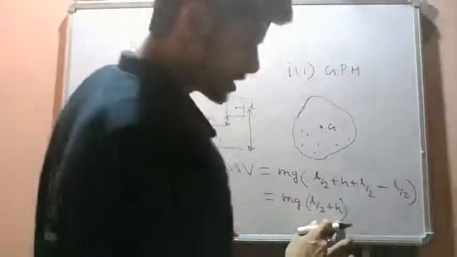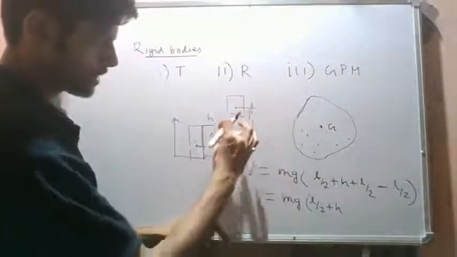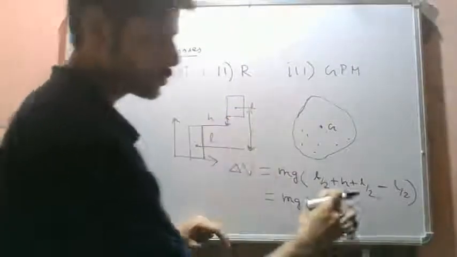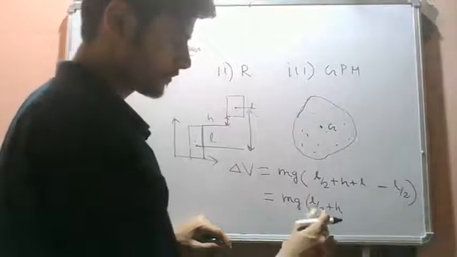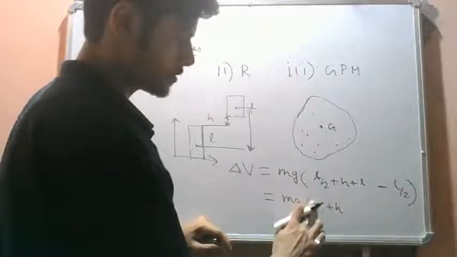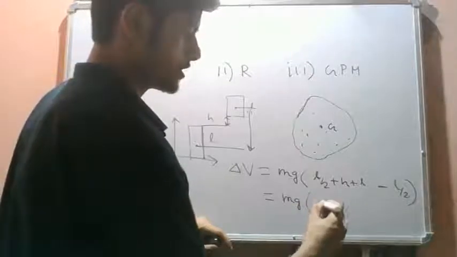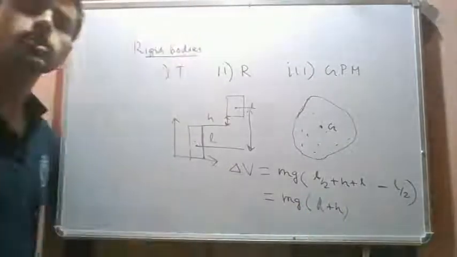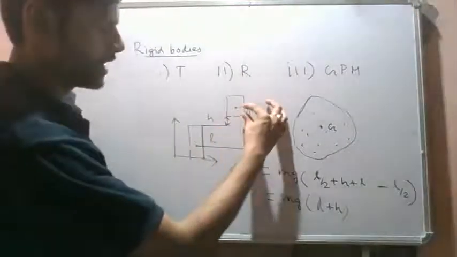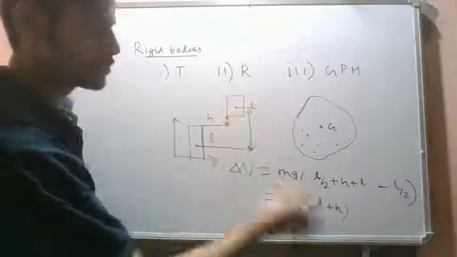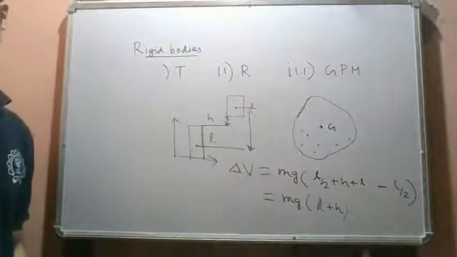Okay, so there is a mistake. This final height is L by 2 plus H plus L, right? Not L by 2. So from this we get H plus L. L plus H is the total change in potential energy. So there has been a mistake, I apologize. So it is from L by 2 plus H plus L by 2, which is L plus H. Okay, this is the difference in the potential energy. Fine. This is how we write the potential energy.